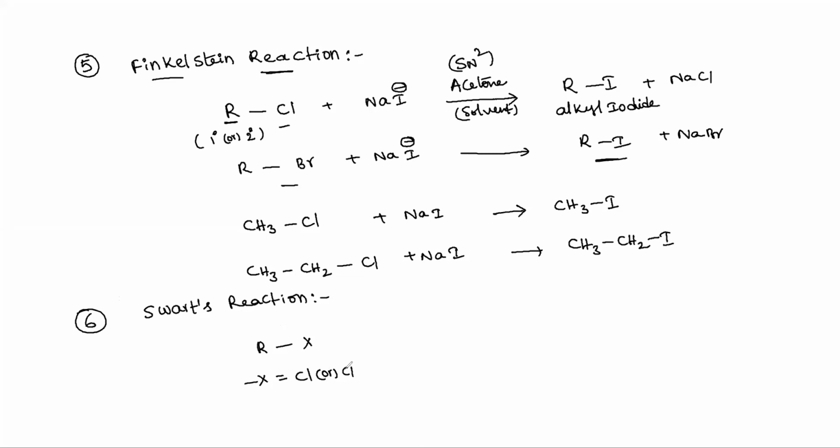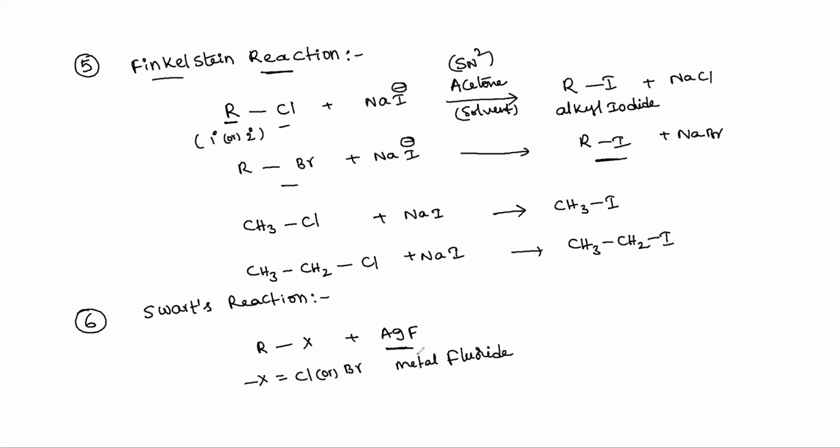These alkyl halides react with metal fluorides, meaning AgF, or SbF3 (antimony fluoride), or heavy metal fluorides like Hg2F2.